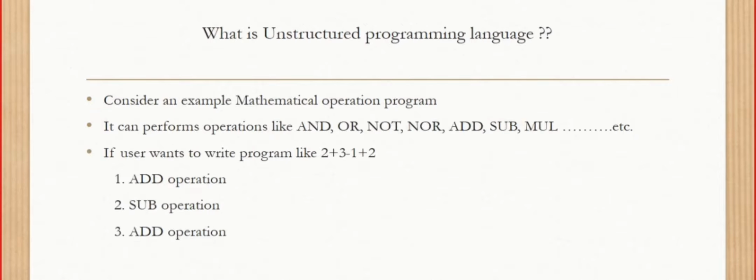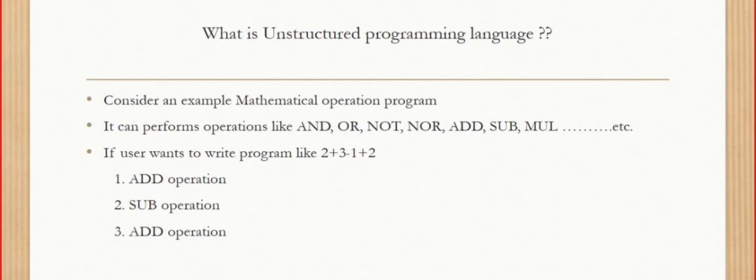History of Java. In order to know about Java, we need to know about history. I'll show you how developers used to write programs in the 1950s and 1960s. They used to follow the style of unstructured programming language. So, what is this unstructured programming language? Consider an example, a mathematical operation program.